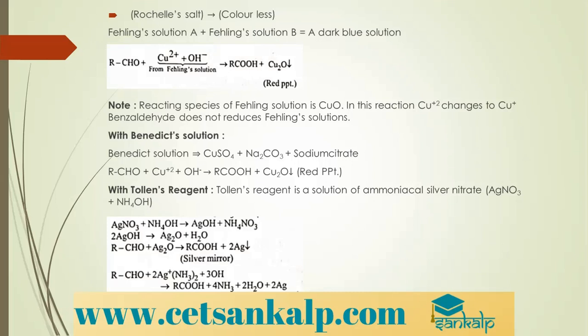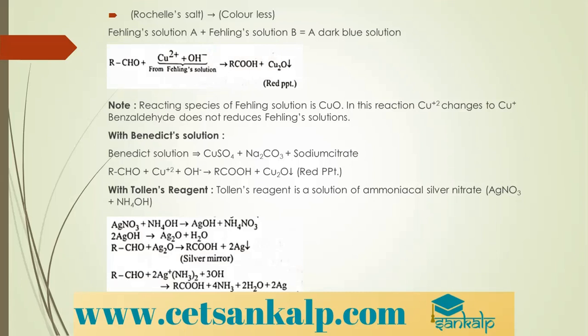Moving to the next one, Benedict's solution. Benedict's solution is a mixture of copper sulfate with sodium carbonate and sodium citrate. When an aldehyde is treated with Benedict's solution, here also we get red precipitate, again due to formation of Cu2O. You should remember these reactions. If you are getting a red precipitate, it is known that the reduction has occurred. If you're not getting a red precipitate, then there is no reaction. So instead of taking an aldehyde, if you take a ketone, you will not get red precipitate neither with Fehling's solution nor with Benedict's solution.